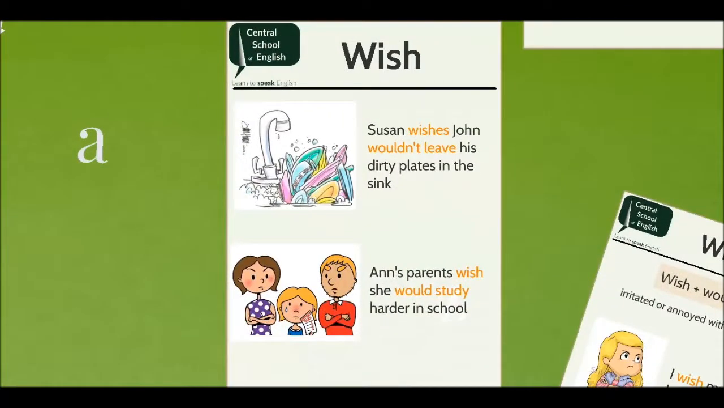Susan wishes John wouldn't leave dirty plates in the sink. In this sentence, Susan is irritated with John's behavior. John leaves dirty plates in the kitchen sink and this irritates Susan. She would like John's behavior to change.